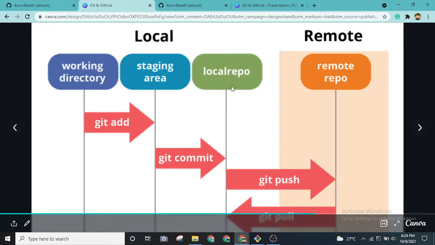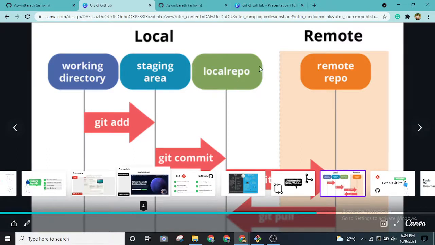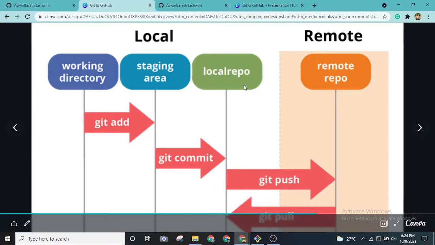Whenever we want to upload our pages to the GitHub hosting platform, that's when we will be using git push and git pull and all, right? This remote repository is nothing but the GitHub platform itself. When we perform the practicals, we'll understand more clearly.